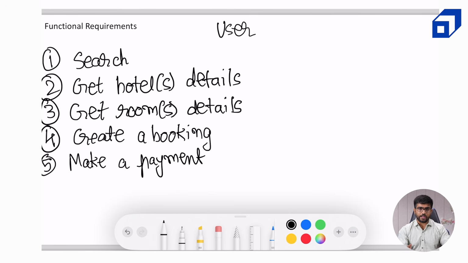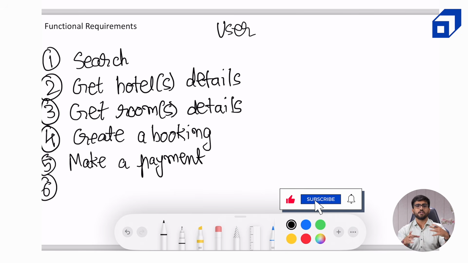Now a booking is created, we have made a payment against it, and now if you realize, obviously you must have used a hotel reservation system, any hotel reservation system, and you must have realized when you create a booking, it gives you 10 or 15 minutes or something like that to complete the payment, right? So we also need to ensure that that consistency is maintained. That's something that we will discuss in detail, but I just want to ensure that you have this in mind about what all different flows are there for a user.